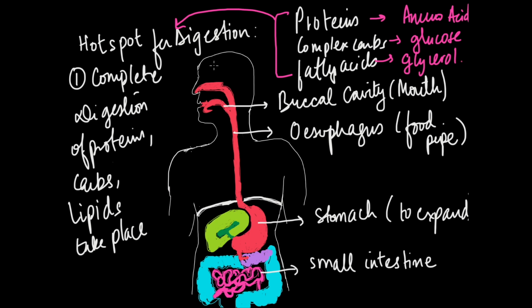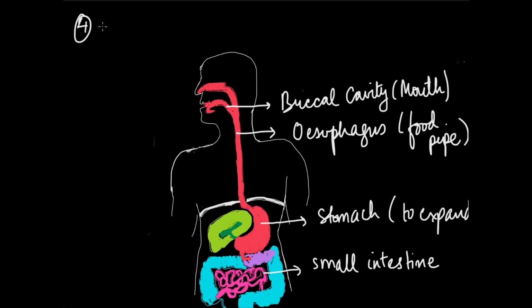So here the digestion ends basically. So this is the main player, and that is why I'm saying it's the hotspot for digestion. So the fourth step of the digestive process is happening inside the small intestine, right?